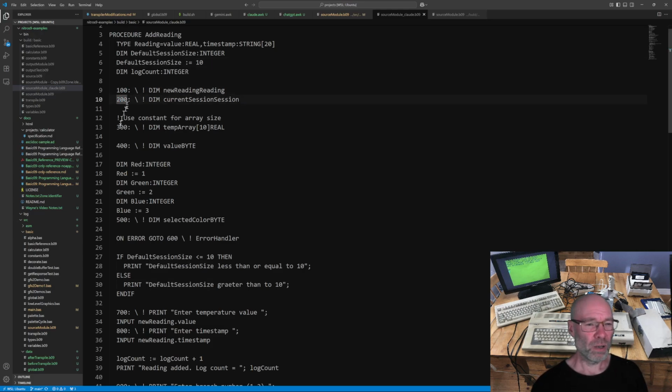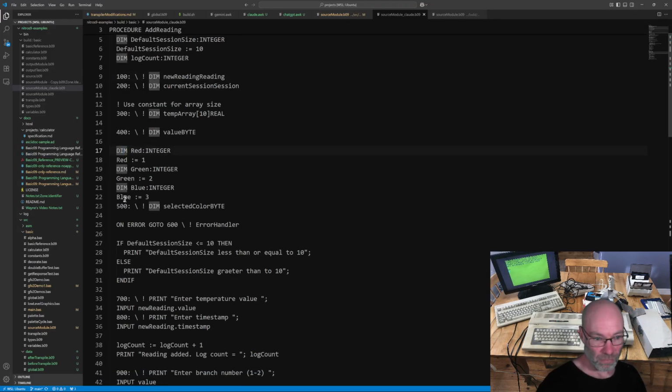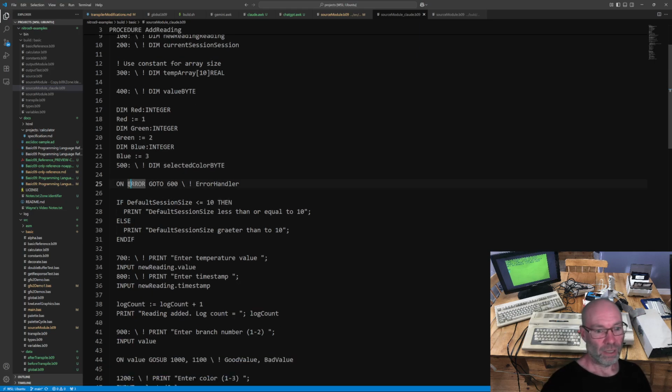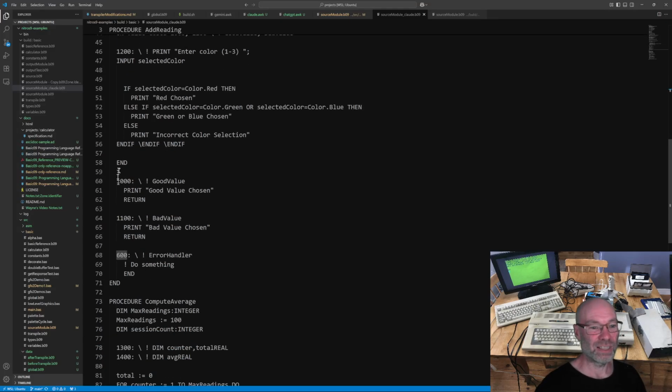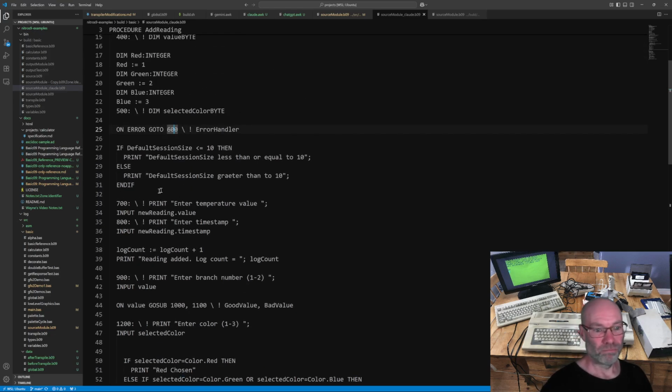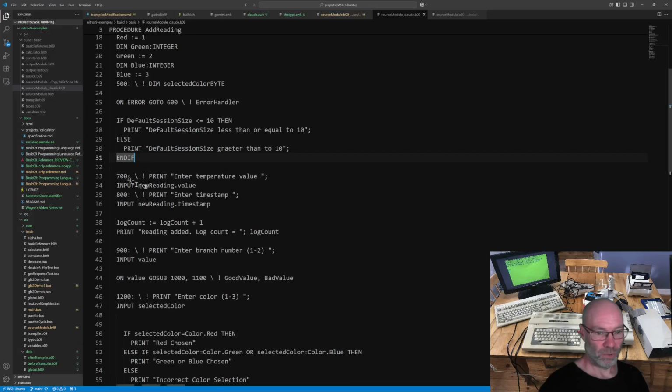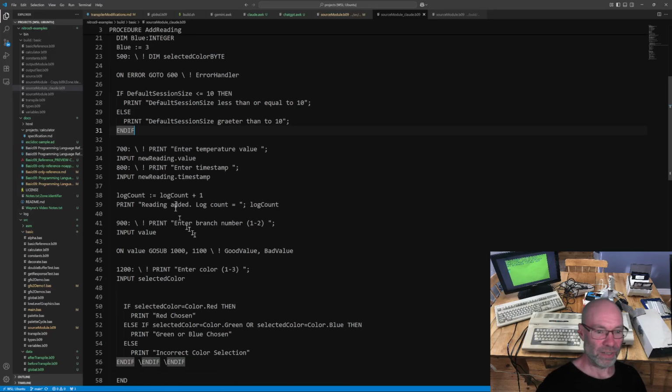This was the weird stuff. Where was it getting these line numbers from? I don't know why it decided to do this, and in fact, I don't even know. These seem to be completely made up. It's like it just completely hallucinated some of the logic. It did do the enum. It looks like it did the enums correctly. Again, don't know why it gave a line number with nothing. On error, go to 600. Well, that's not right, because 600... oh, so it didn't get the numbering of line numbers correctly. What else did it do wrong? Yeah, it had all these weird line numbers for whatever reason. Don't know where it got that from.